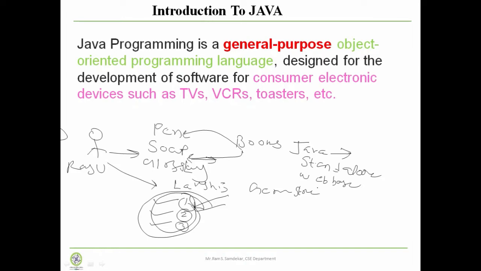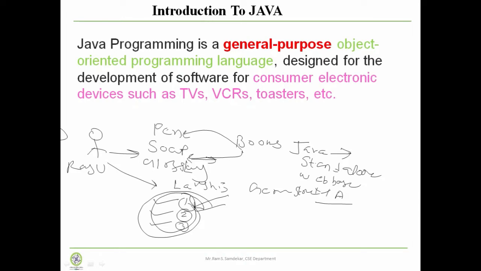And again, if you want to build mobile applications, you can also build mobile applications with the help of Java programming. So Java is a general purpose programming language. It can be used for all kinds of applications, like standalone, web-based and mobile applications.